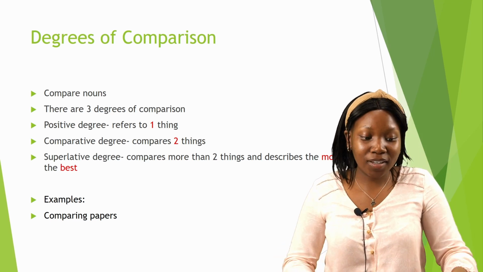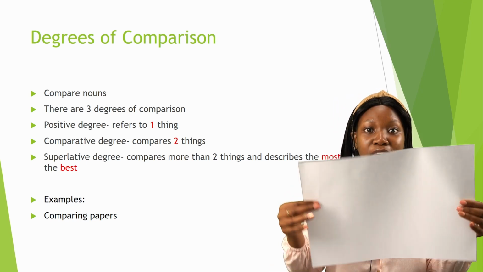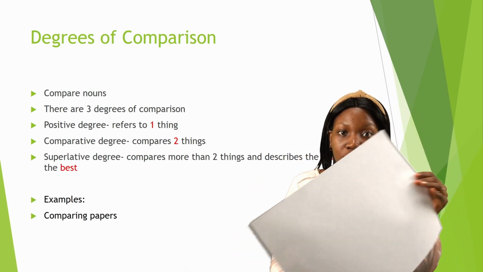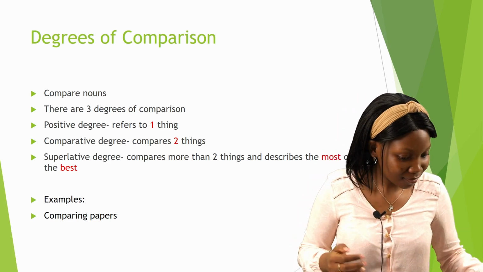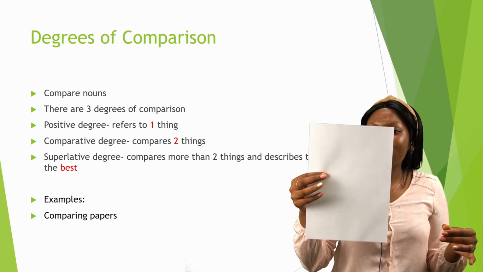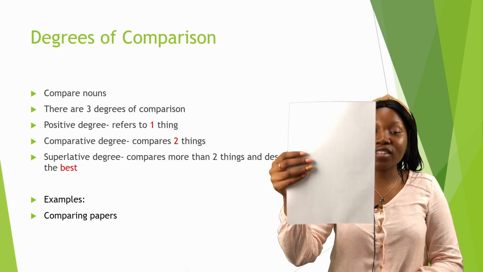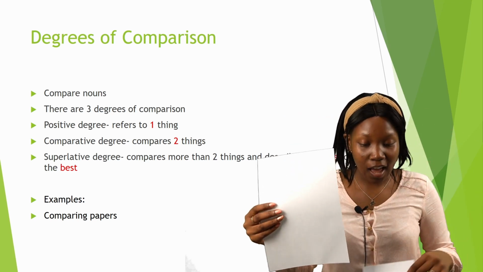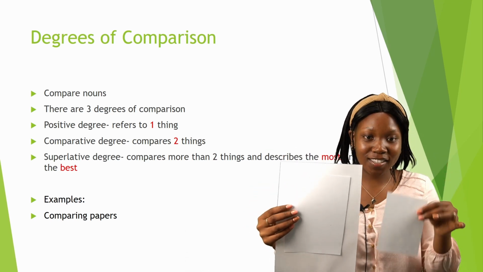Okay, for example, let's look at these pages, right? If I ask my students, please bring a page, right? And they bring me this. Of course, this is a big page, so I will say, please bring me a small page. So let us not include this one. So then they bring me a small page, and I say, I actually want a smaller page than this one, right? So this is the positive degree. It is just one thing. It is a small page in comparison to the other one. Okay, now a smaller page, this one, and then we have the smallest of these ones.